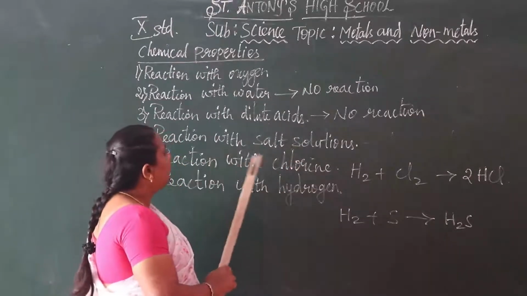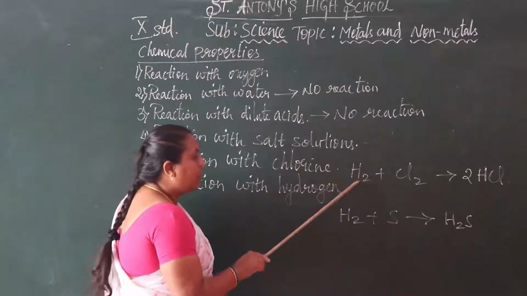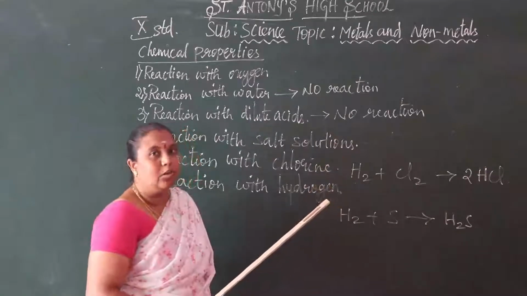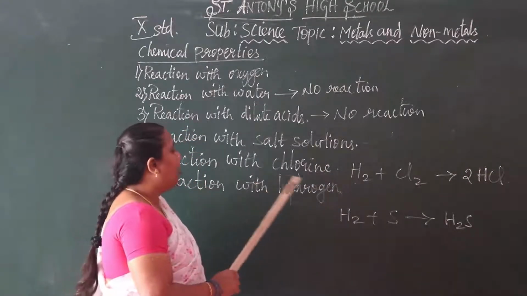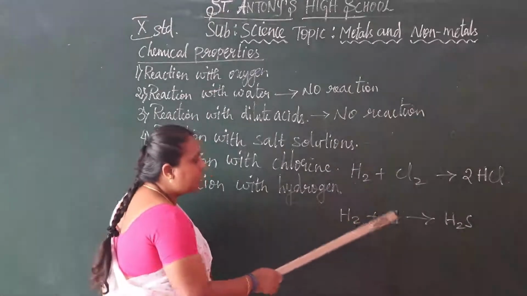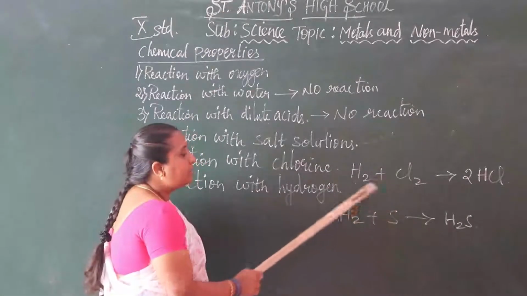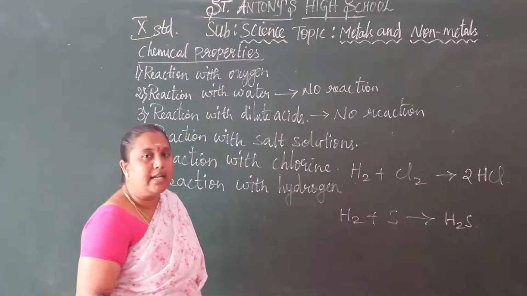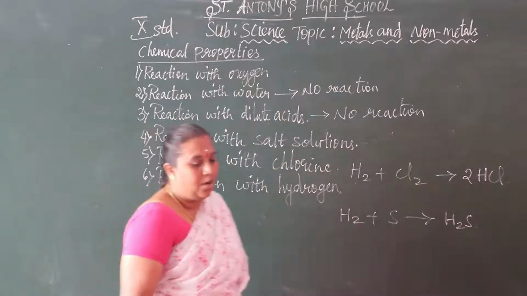And reaction with chlorine: non-metals react with chlorine to give non-metallic chlorides. And reaction with hydrogen: non-metals react with hydrogen to form non-metallic hydrides. Understood, children?